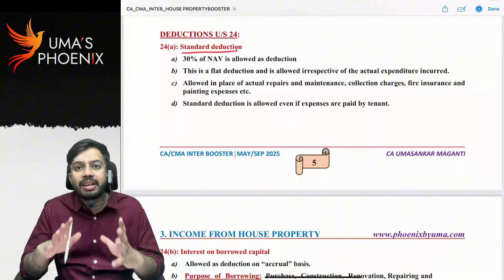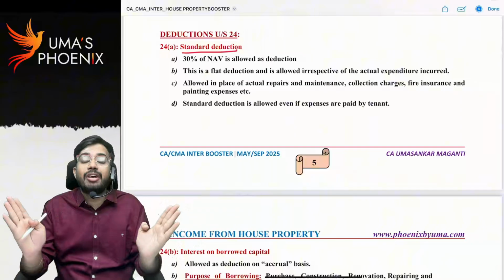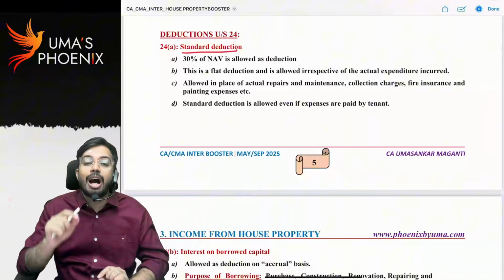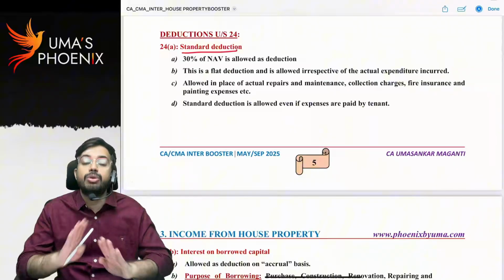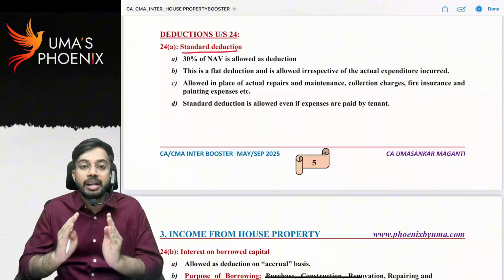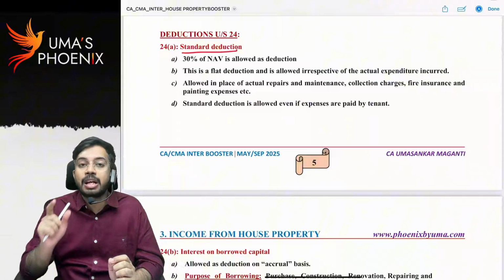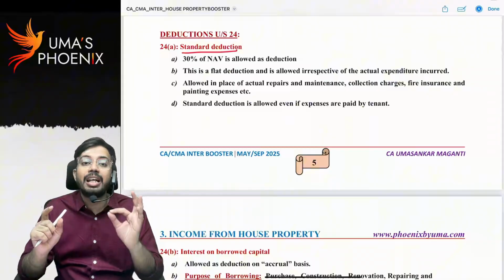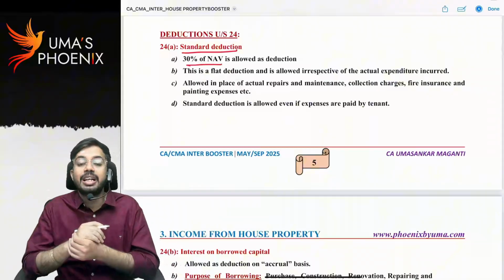So whatever the expenses relating to house property are there, actual expenses are not allowed as deduction. Always remember, in examination he will give actual repairs and maintenance, fire insurance, just to deviate you. Don't consider actual expenses. Actual expenses are not allowed while calculating income from house property. Only standard deduction is allowed in place of actual expenses, and that standard deduction is allowed at the rate of 30% of net annual value. So 30% of NAV is allowed as deduction.